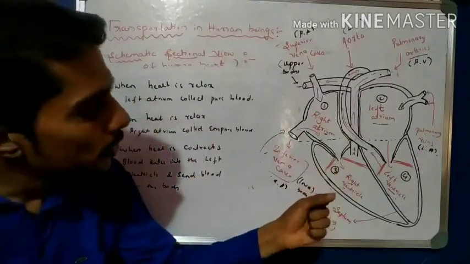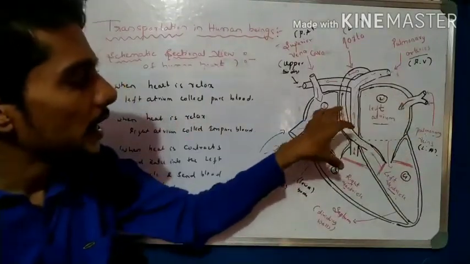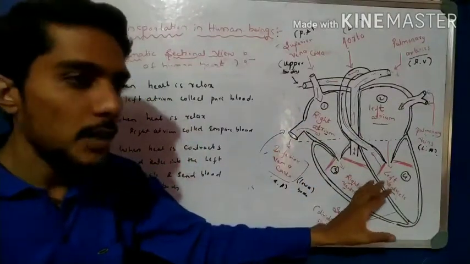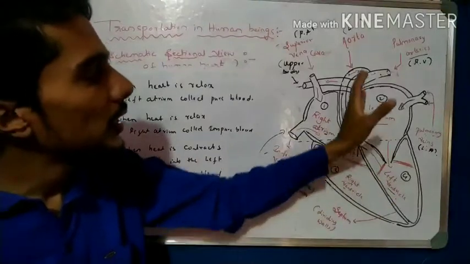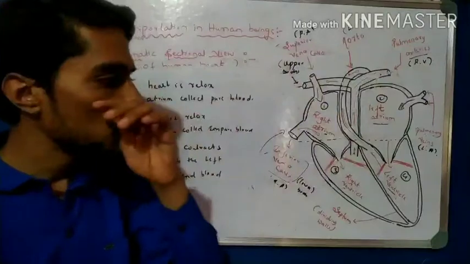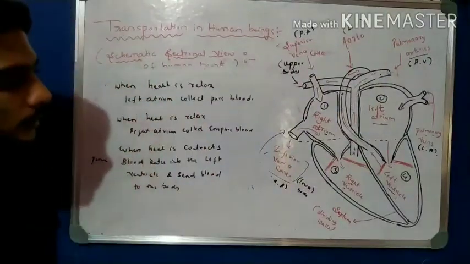So in the relaxation position, the left collects the blood, the right collects the blood. During contract position, the left ventricle and right ventricle collect the blood, and then in contract position they send the respective blood. One is for the body, one is to the lungs. So this is the function of this one.